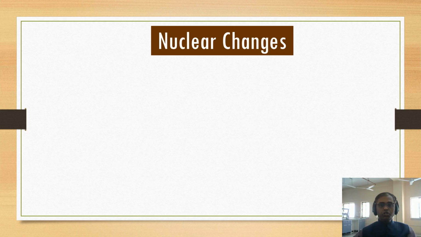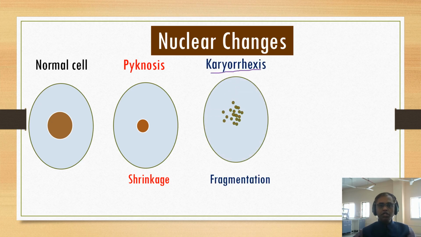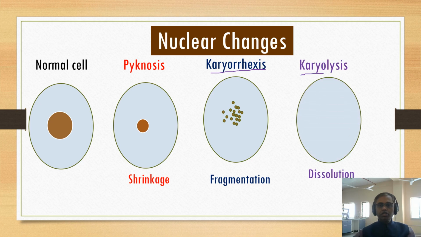Let us study the nuclear changes. This is a normal cell, and there are 3 types of nuclear changes happening in necrosis. Number 1 is pyknosis, number 2 is karyorrhexis, and third is karyolysis. Pyknosis means shrinkage of the nucleus, karyorrhexis means fragmentation of the nucleus, you can see it here, fragmentation, and here shrinkage, and karyolysis means dissolution of the nucleus. These are the 3 nuclear changes you can see in necrosis.